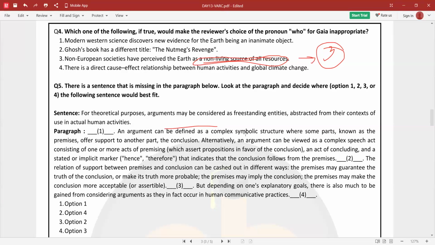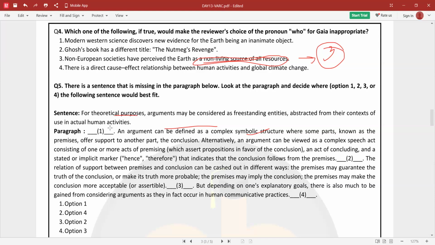An argument can be defined as a complex symbolic structure where some parts known as the premises offer support to another part, the conclusion. Alternatively, an argument can be viewed as a complex speech act consisting of one or more acts of premising, which asserts proposition in favor of the conclusion, an act of concluding, and a stated or implicit marker. Hence, therefore, that indicates that the conclusion follows from the premises.